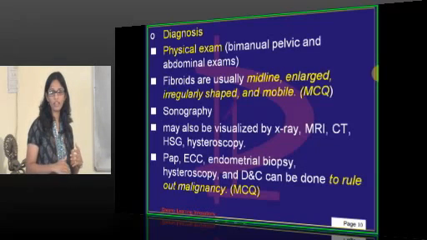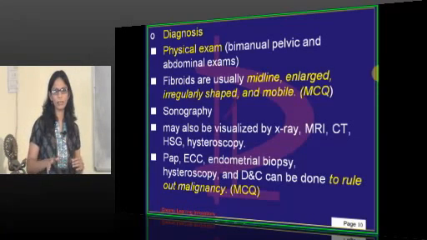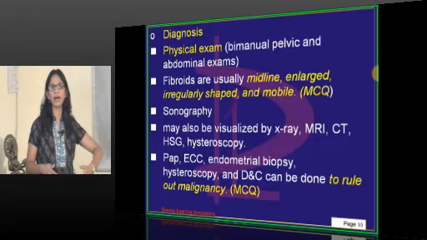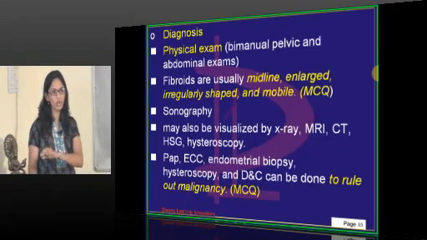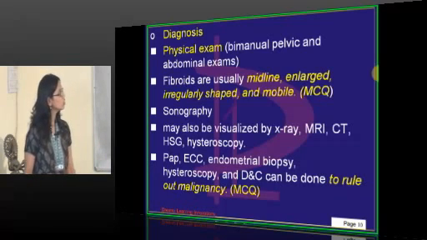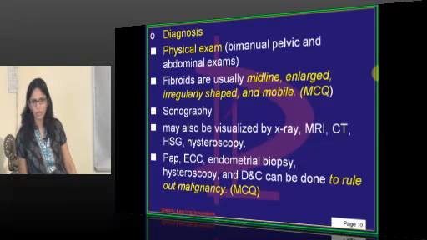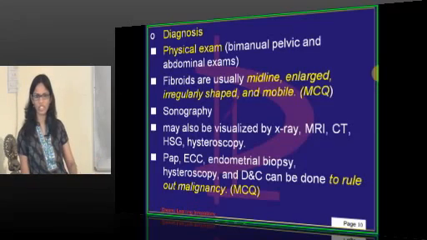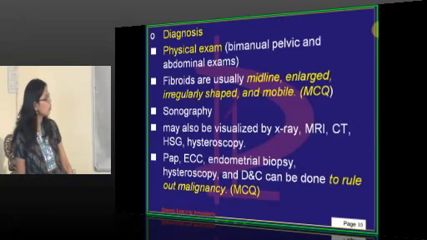If there is any difficulty, whether it is a lateral or a broad ligament fibroid, one is not able to judge whether it is a broad ligament or an ovarian pathology, because obviously the ovaries also come in that part. If one is not able to, then MRI comes in for this. It may be visualized by X-ray, MRI, CT scan, HSG and hysteroscopy, but no one does that nowadays, truly speaking. It is only USG, X-ray no one does. So it is USG and another is MRI. Pap smear, endometrial biopsy, hysteroscopy and D&C can be done just to rule out malignancy.